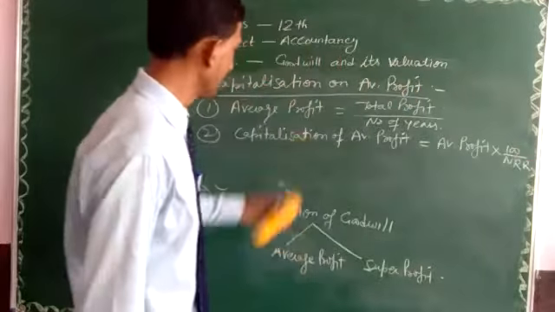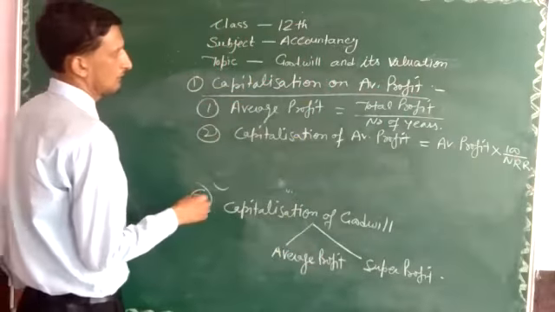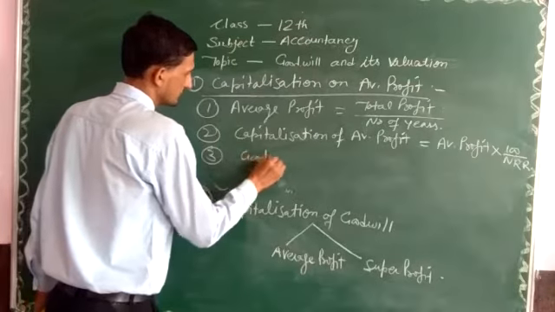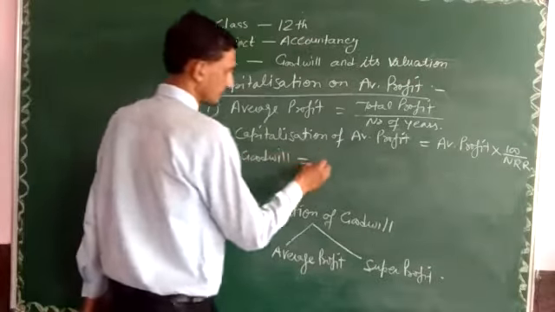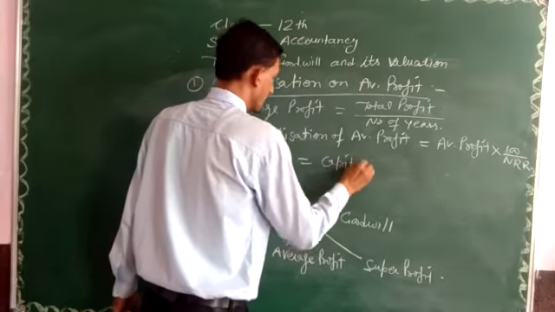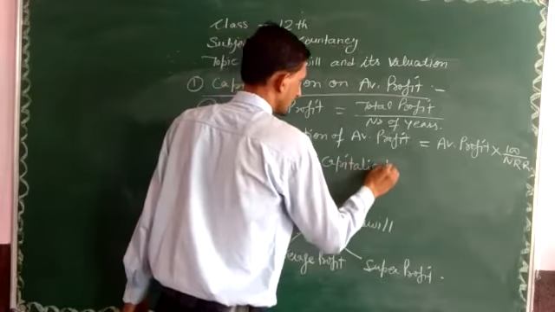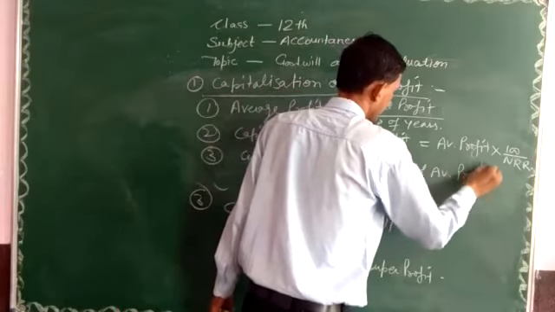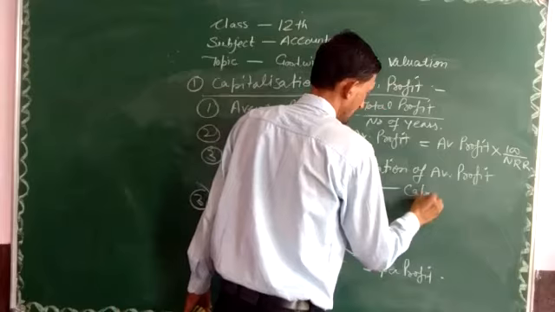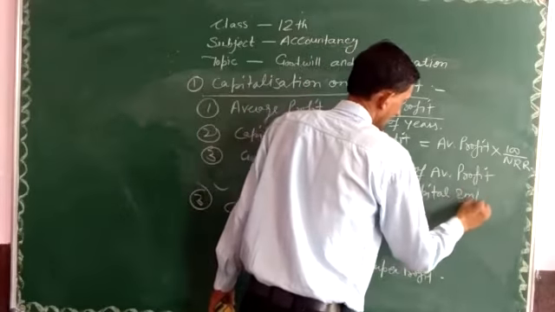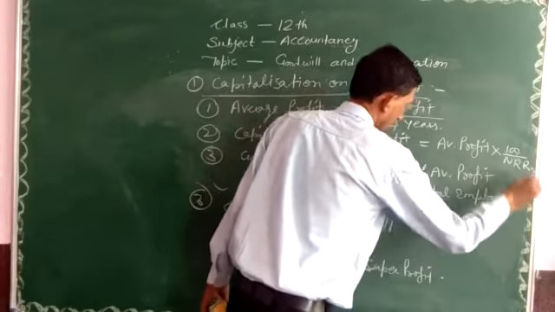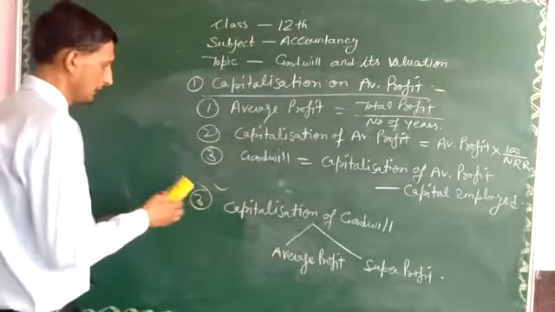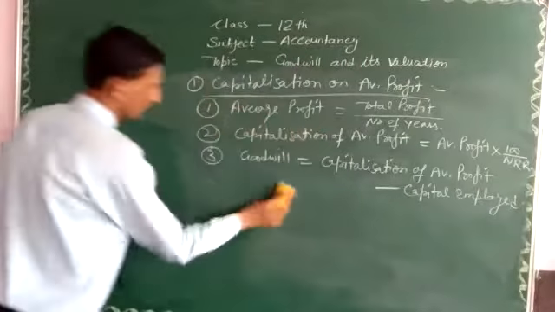And lastly, with the help of capitalization of average profit, we calculate the value of goodwill. Goodwill is equal to capitalization of average profit minus capital employed, meaning the money invested by the partners in the firm. So then we can easily calculate the value of goodwill with the help of capitalization of average profit.